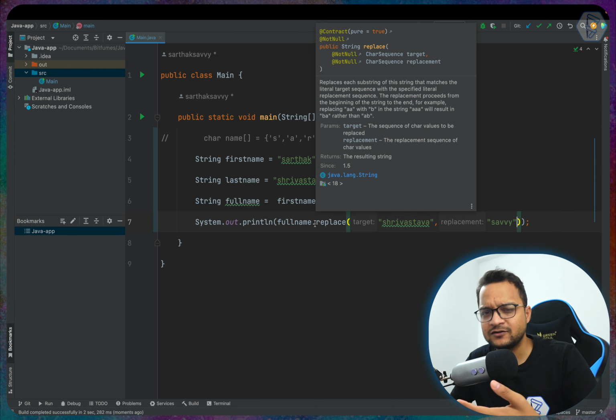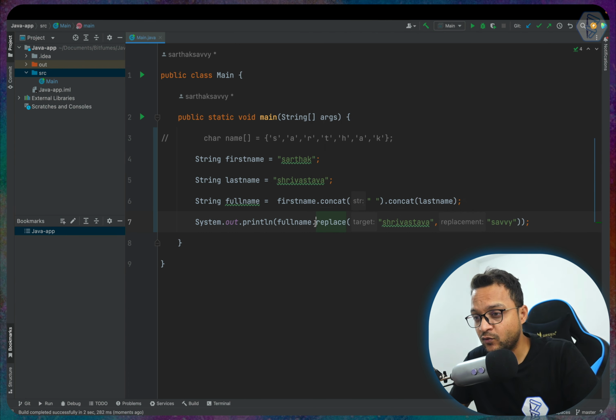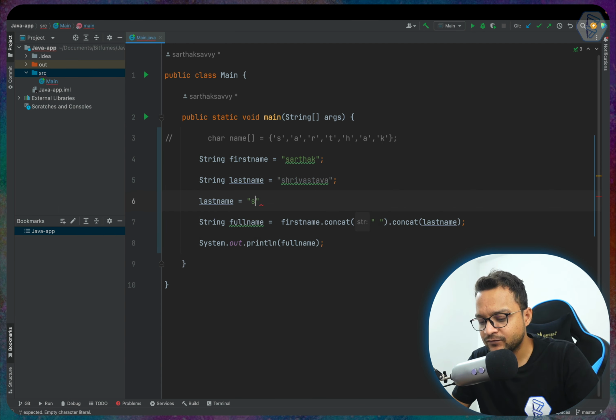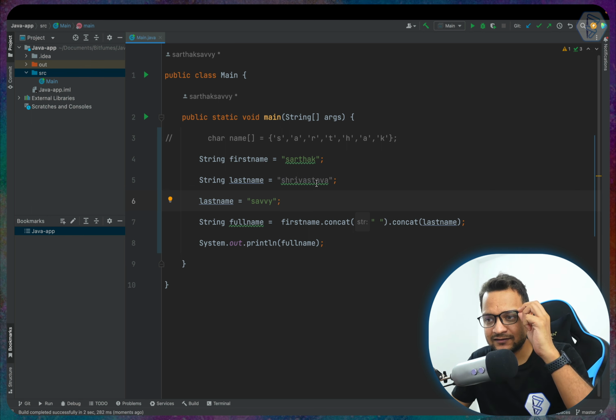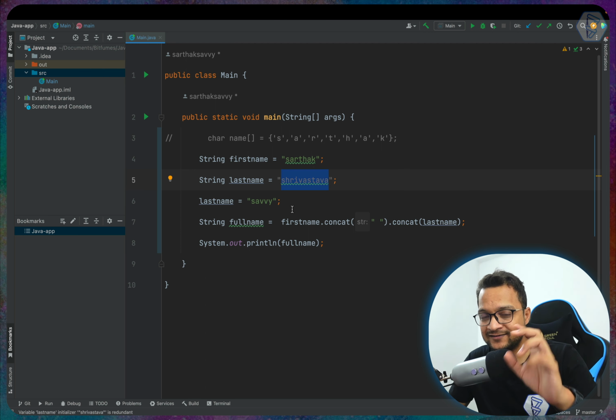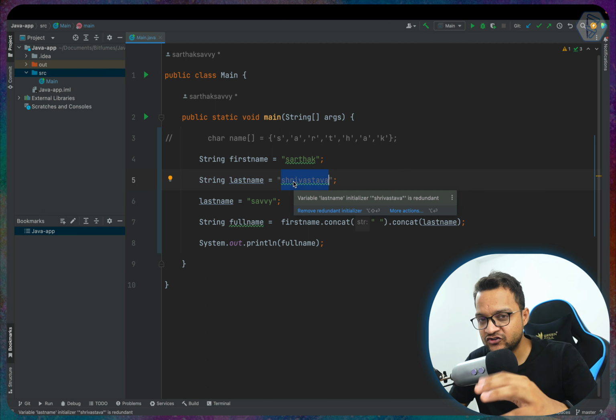So like this you can play around every time you want. Now here we have created first name as Sarthak and then last name as Srivastava. Now what if later on we say, hey, last name is now going to be Savvy? What happened with this Srivastava? It's just replaced on the same memory. The content is now changed.